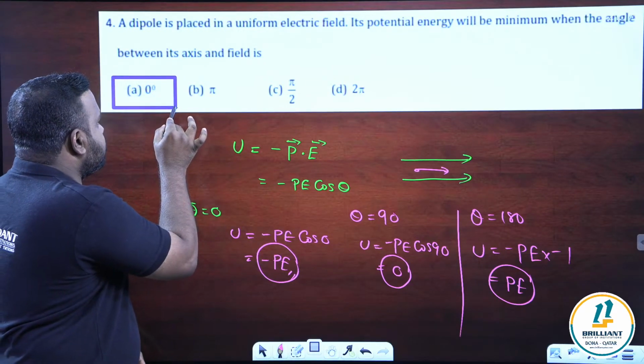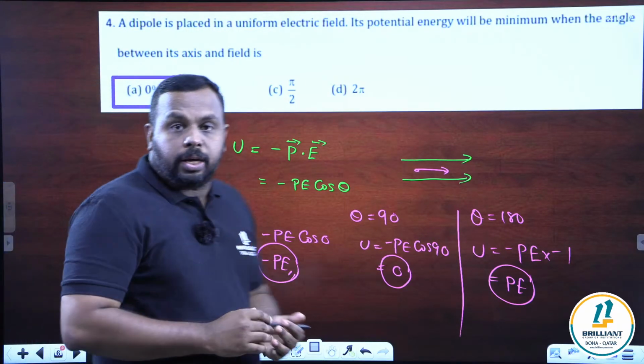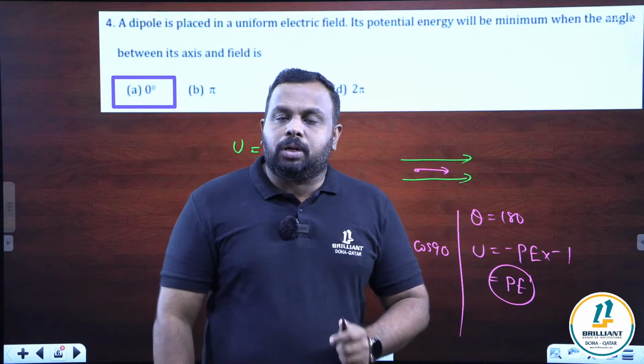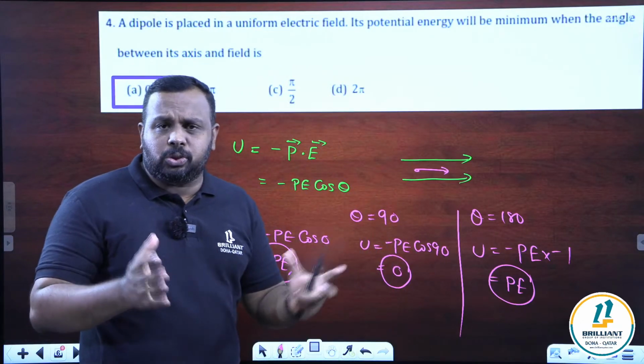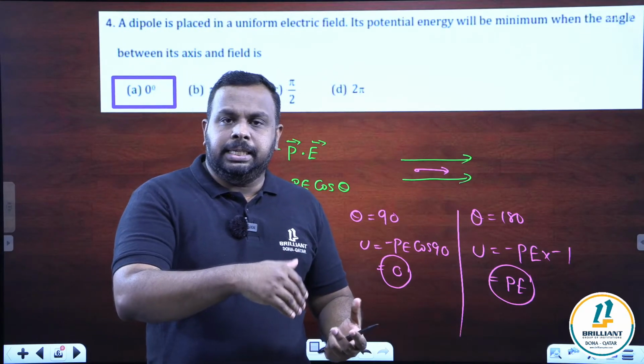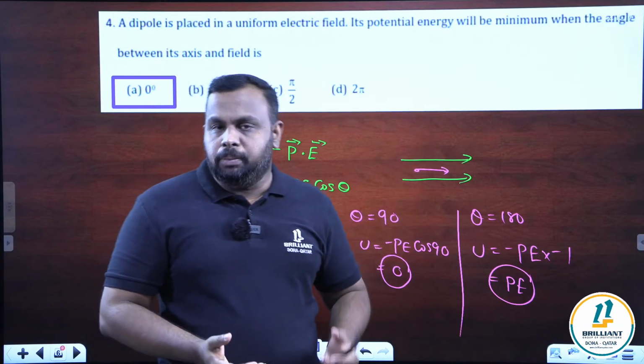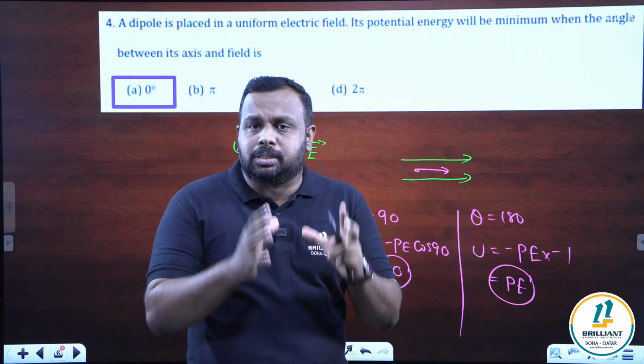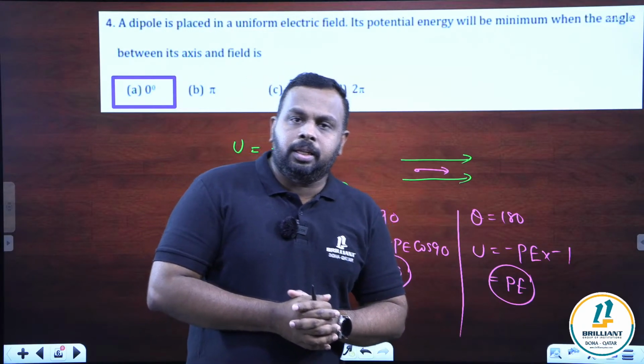Option A is our answer. Okay, now in this question you have to note one more important point. In some questions you can see: calculate the work done to rotate a dipole from stable equilibrium position to unstable equilibrium position. So what is the meaning of this equilibrium?